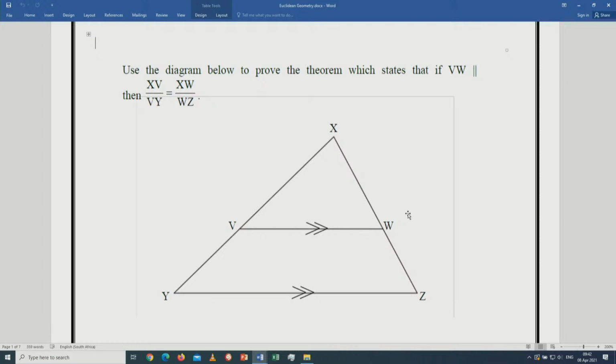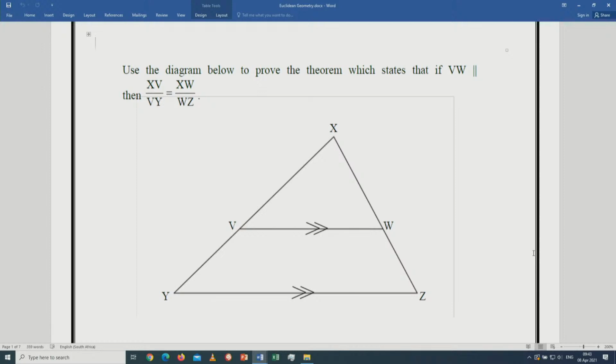But take note, for grade 12, you shall have discussed 2 theorems. It's the proportionality theorem, and you are expected to know the proof thereof. Use the diagram below to prove the theorem which states that if VW is parallel to YZ, then XV over VY is equal to XW over WZ. You need to prove that, normally around 5 or 6 marks.